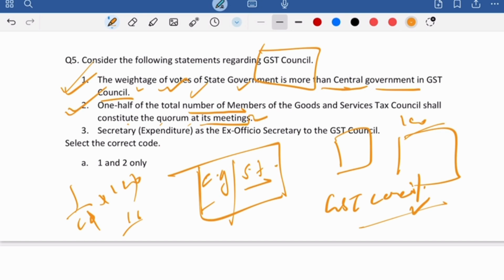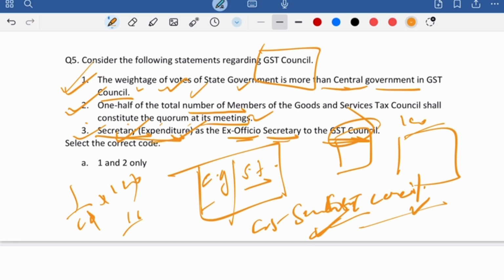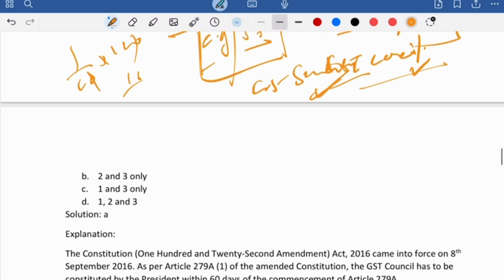Third is: the expenditure secretary acts as an ex officio secretary to the GST Council. तो GST Council का एक secretary होता है, right? Who will act as a secretary is the expenditure secretary, Ministry of Finance. तो देख लेते हैं एक बार आंसर क्या है. आंसर इज A, 1 and 2. The third statement is incorrect.